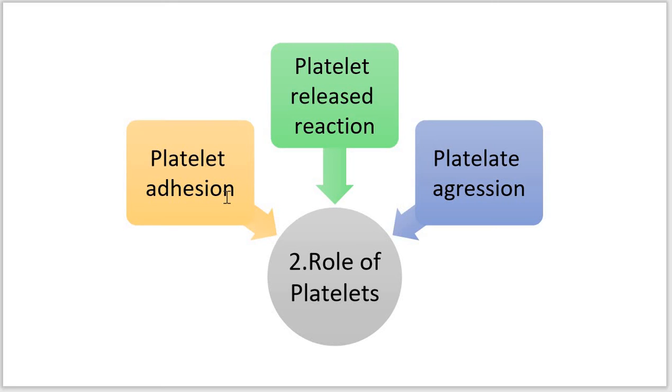What does it include? The platelets in circulation recognize the site of endothelial injury.